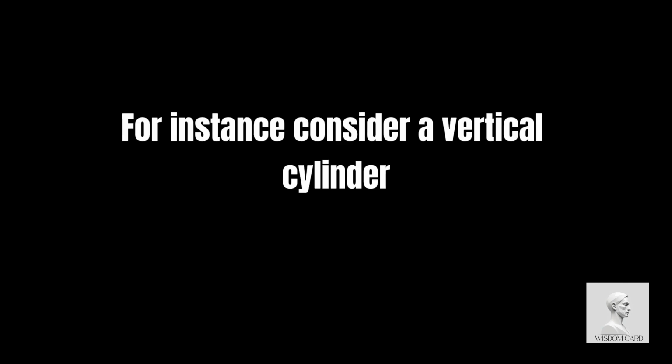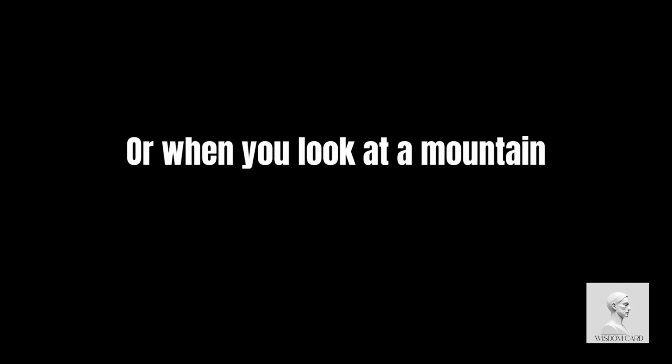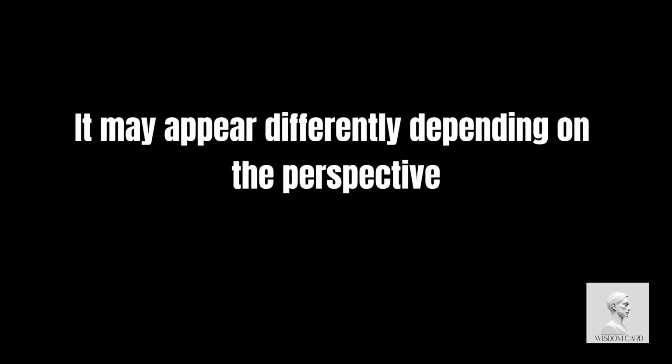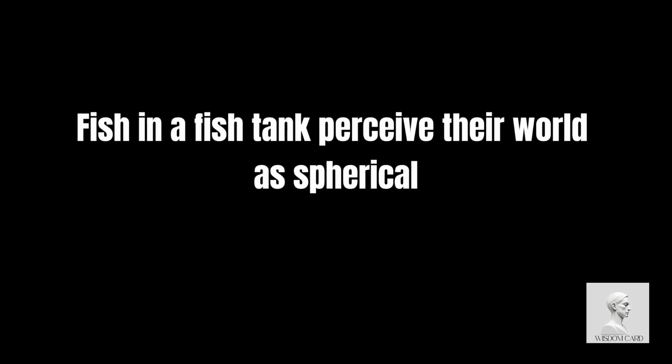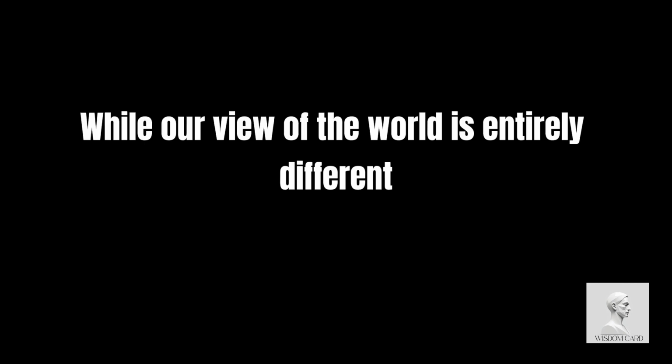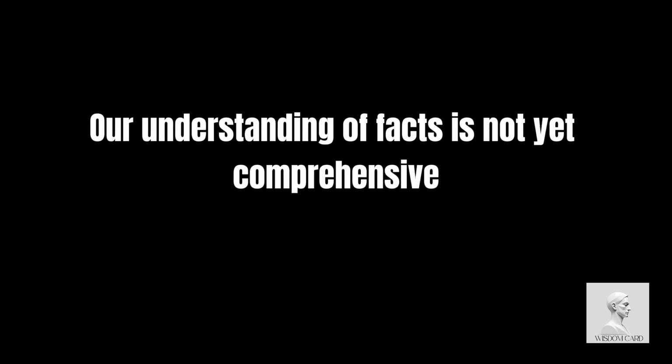For instance, consider a vertical cylinder. From above, you see a circle. From the side, you see a rectangle or square. Or, when you look at a mountain, it may appear differently depending on the perspective. Viewed from the side, it looks like a ridge. From the front, it looks like a peak. Fish in a fish tank perceive their world as spherical, while our view of the world is entirely different. In general, facts are the least controversial form of objective existence. We can only say that our understanding of facts is not yet comprehensive.